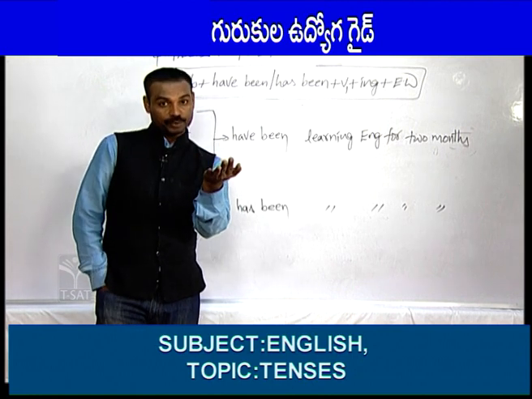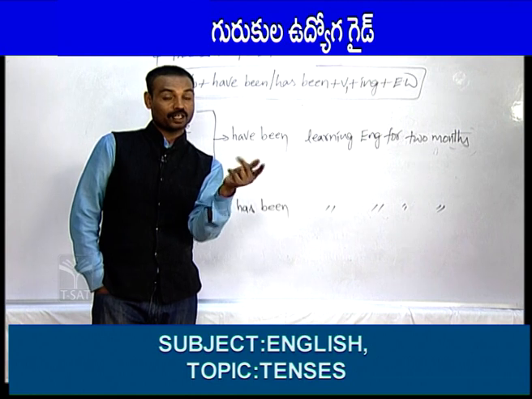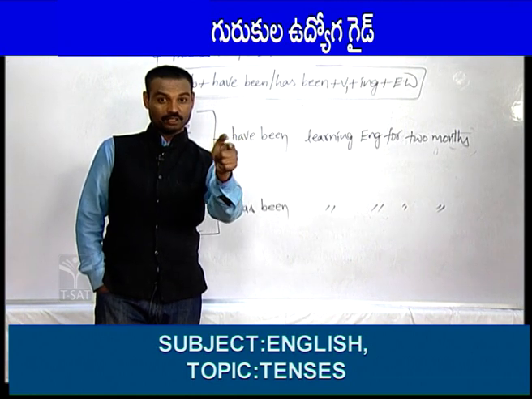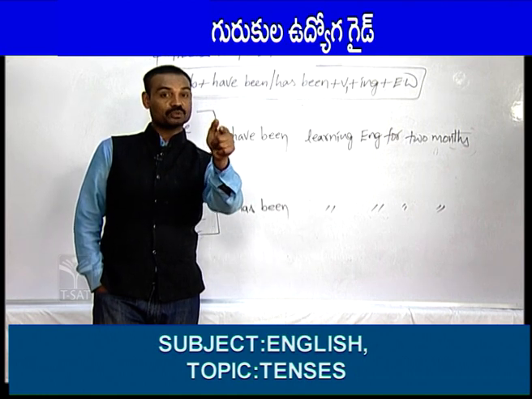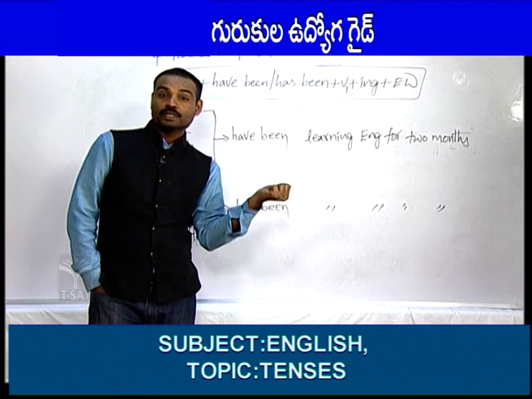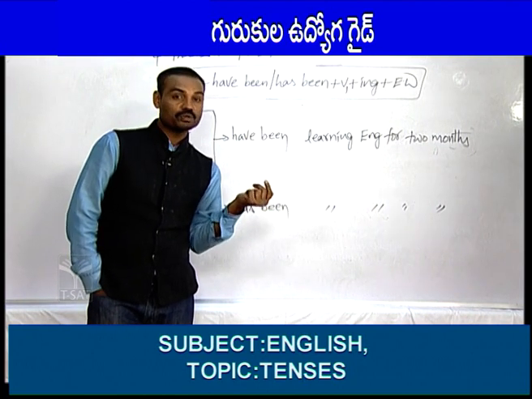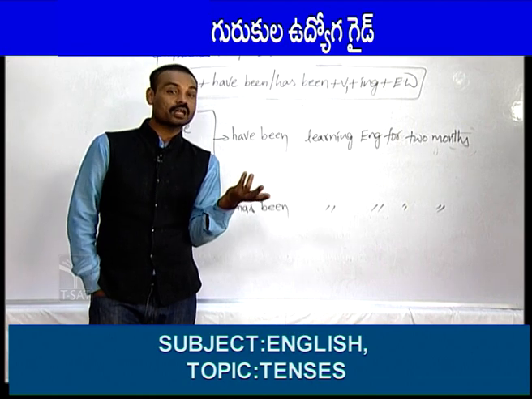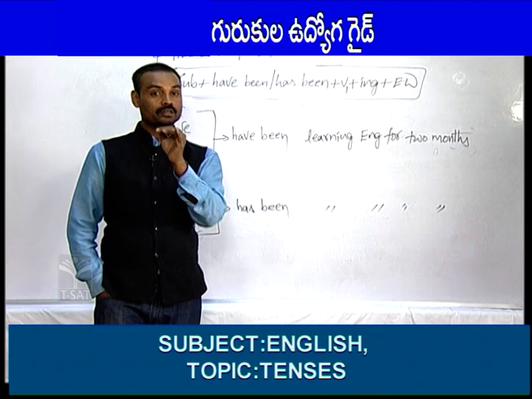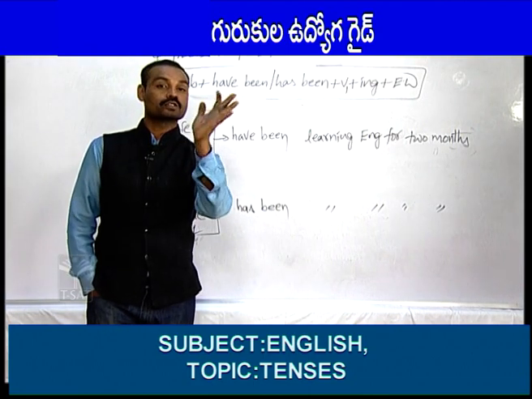Next, they have been doing this job for 2 months. 2 months is not a point of time, that is for, a period of time. For June, they have been doing this job since June. I have been living in Hyderabad dash 10 years. Should we use for or since? 10 years is not a point of time, it is a period of time. If we say since 2010, then I have been living in Hyderabad since 2010.